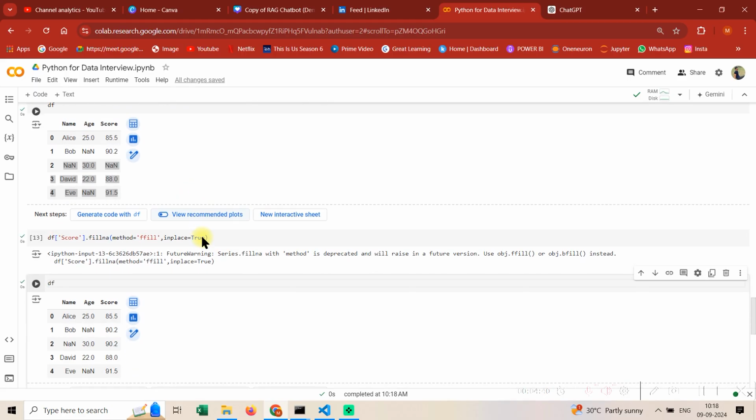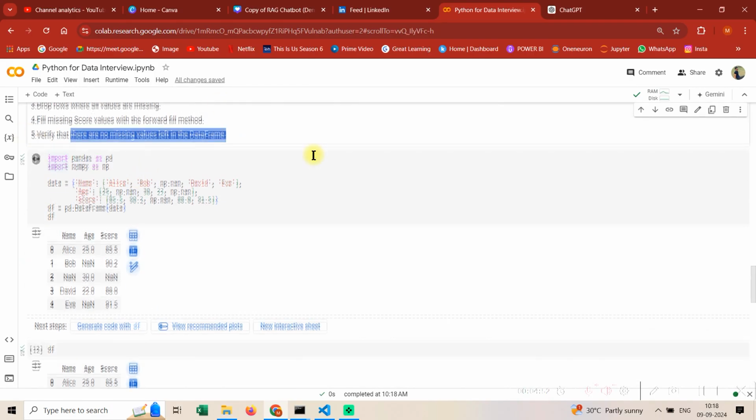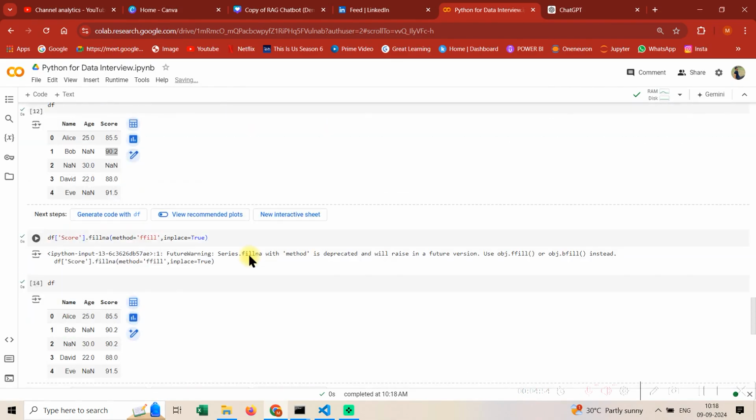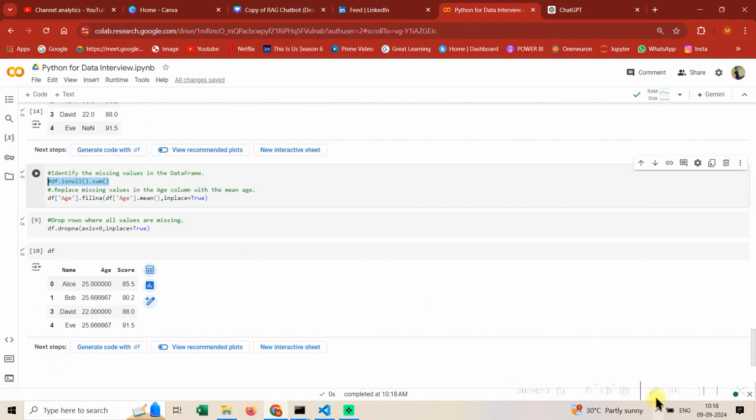Let's just see df. Were you able to see guys how this value got replaced by this value? So it goes and sees the last prior value and fills it up. And guys, verify that there are no missing values in the data frame. I think we can do that, right? That's the first command only, this one.